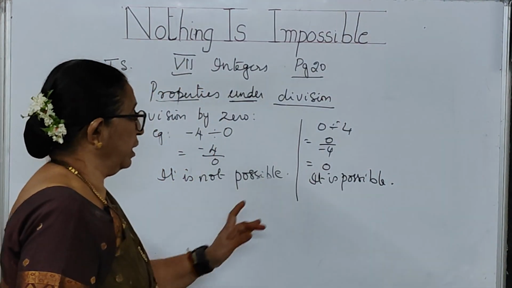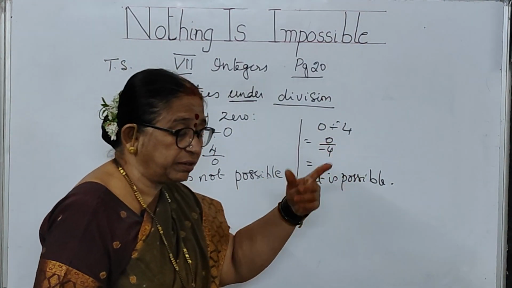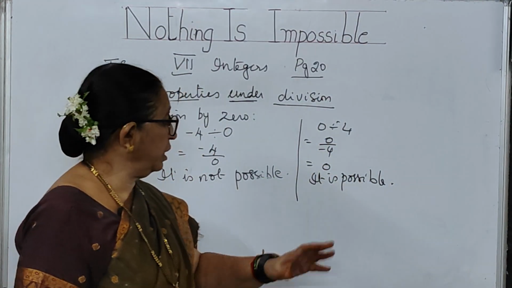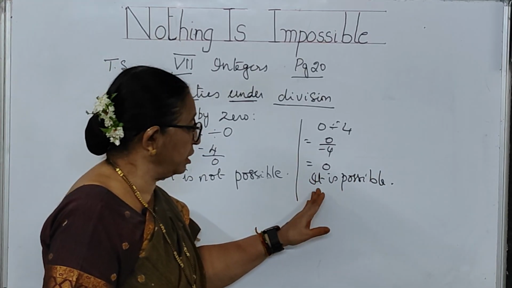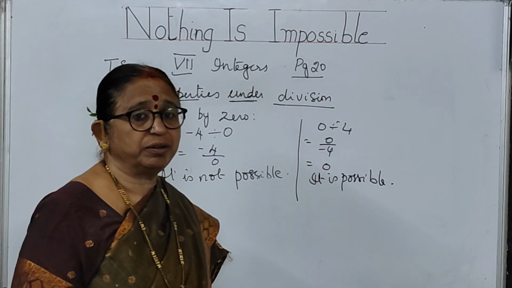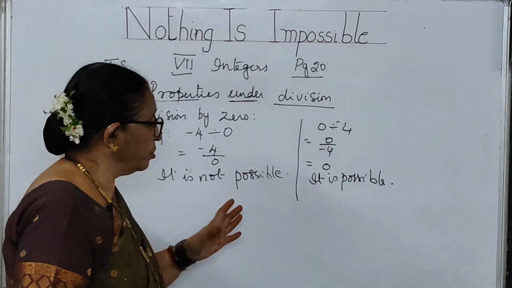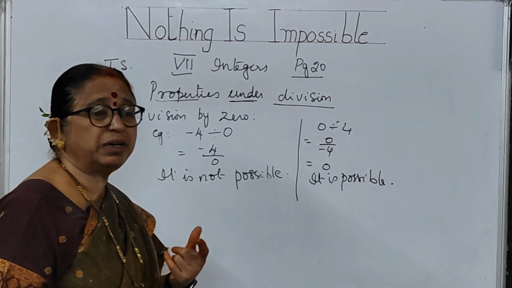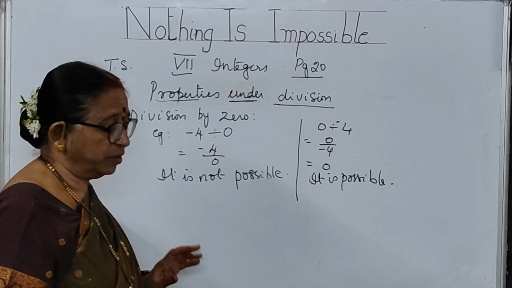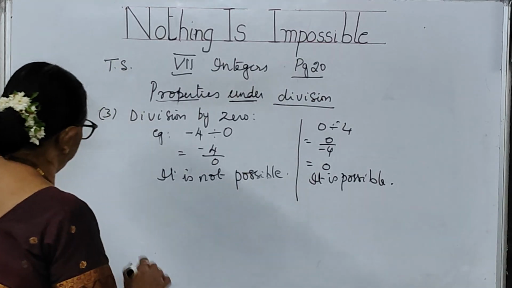You can divide 0 by any number. Here it is possible because you are getting 0. But any number divided by 0 is not possible. You don't get any answer there. Okay, children? This is about division by 0.